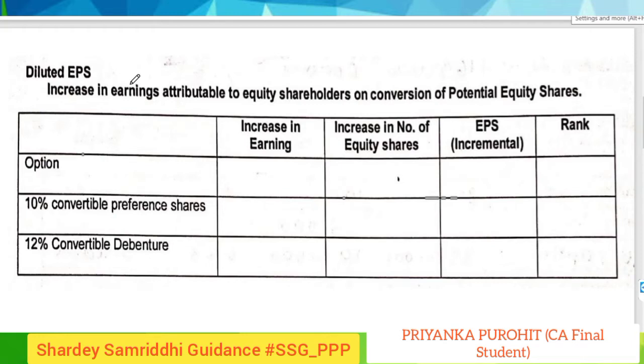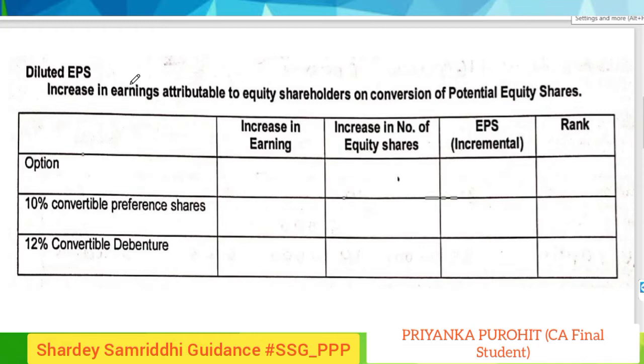For this, we will make this chart to ascertain the increase in earnings per incremental equity share. Where the earnings per incremental share is the least, the potential equity share is considered most dilutive, and vice versa.